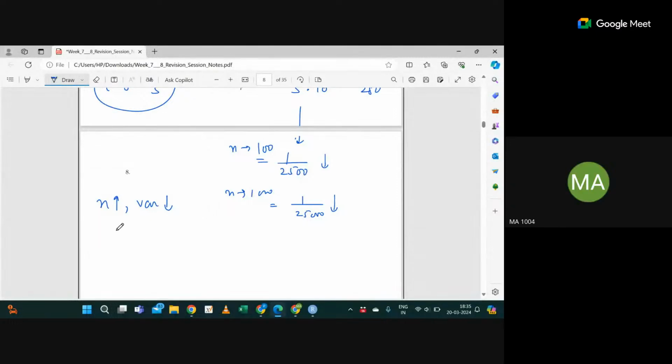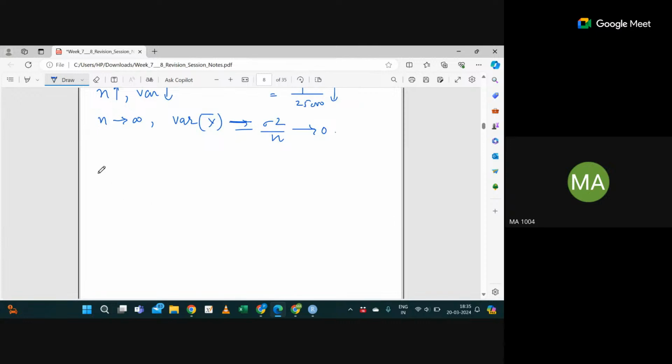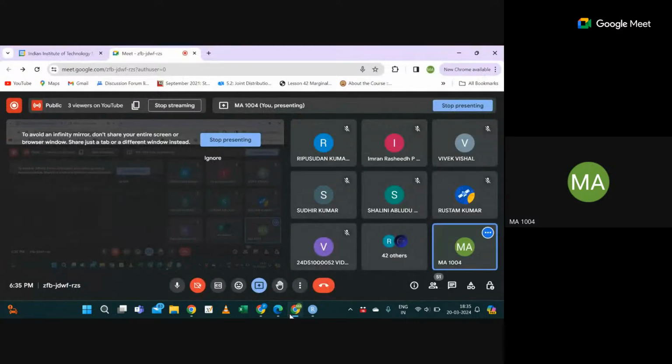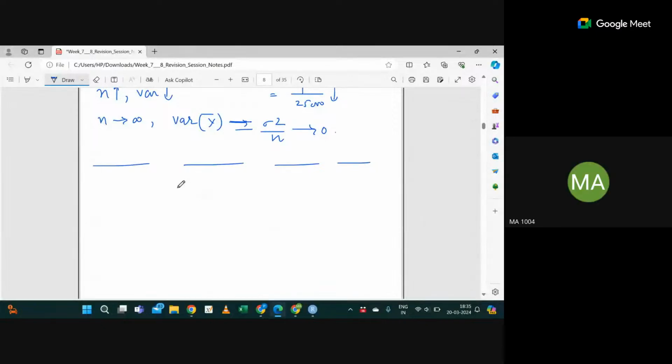So that means whenever n tends to infinity, the variance of x bar will tend to 0, because variance of x bar is nothing but sigma square by n. That's why we prefer to have more samples. Okay, so far so good. If you acknowledge that, then I will know whether you are getting the idea or not. Otherwise, I will simply assume you are getting it.